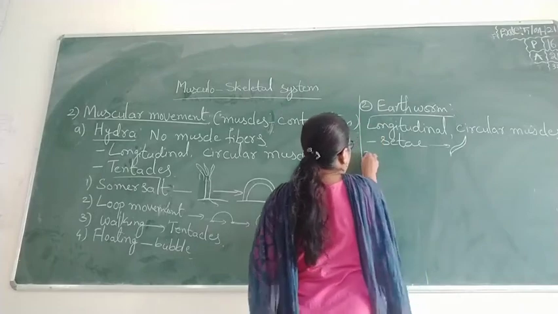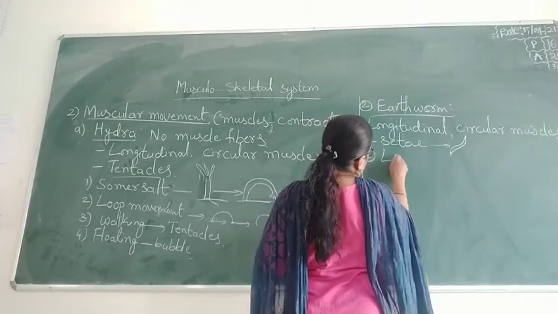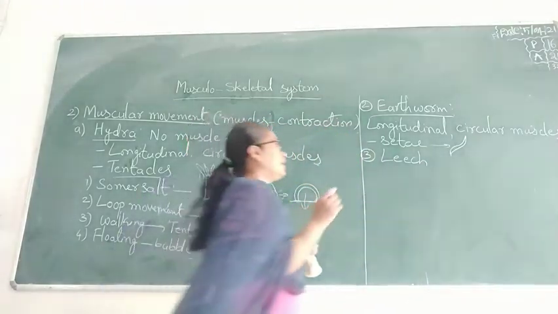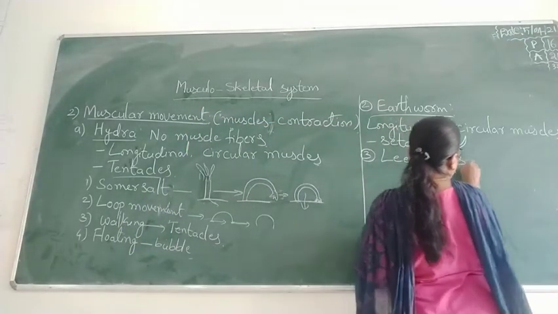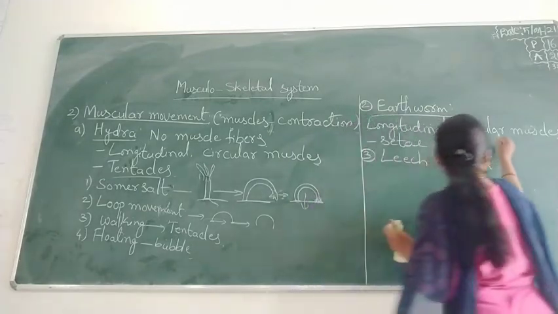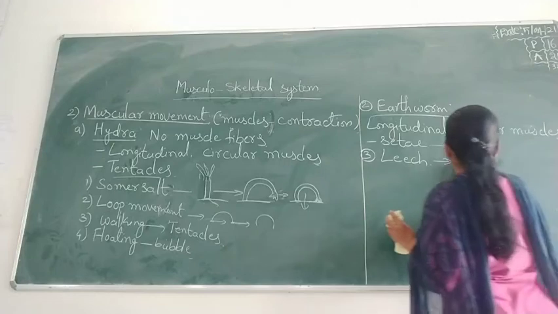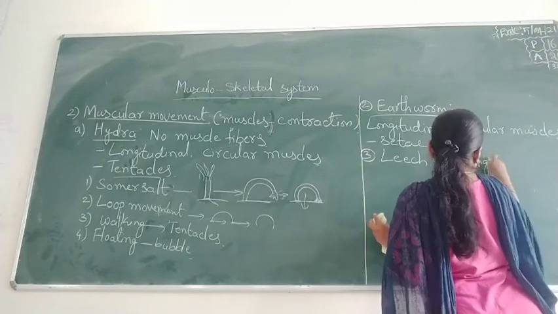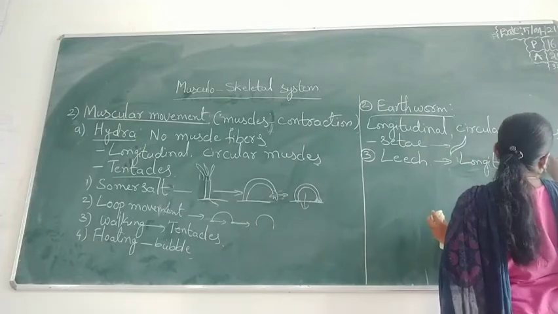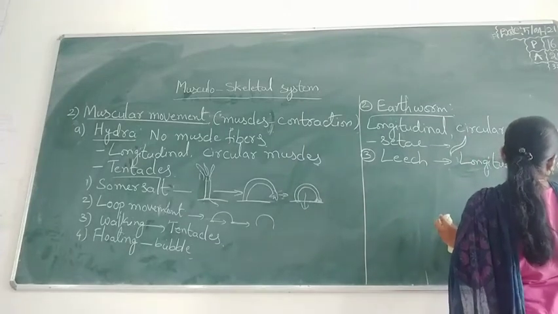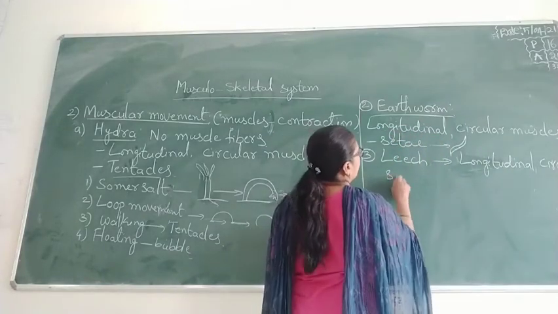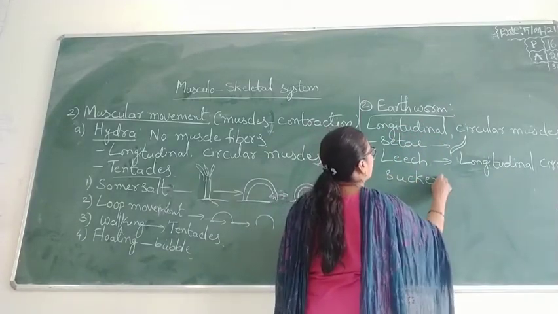And next, if we take the example of leech, in leech they contain suckers. They contain longitudinal and circular muscles, and they contain the suckers.